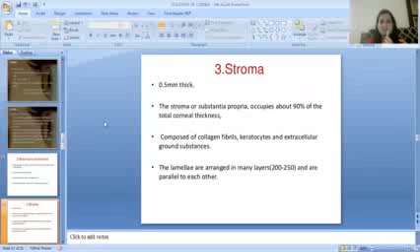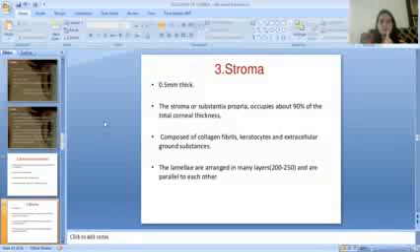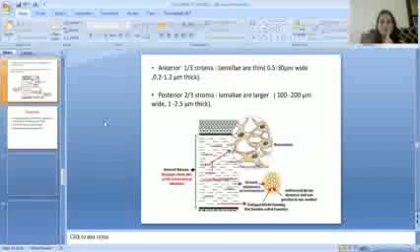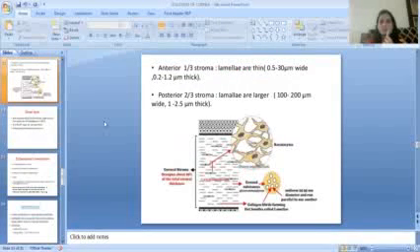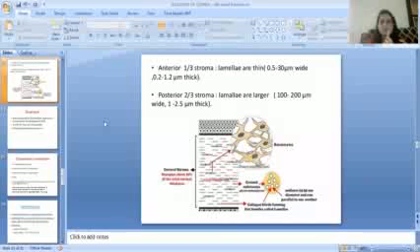Third layer is the stroma, which is 0.5 mm thick. The stroma or substantia propria occupies about 90% of the total corneal thickness, composed of corneal collagen fibrils, keratocytes, and extracellular ground substances. The lamellae are arranged in many layers, 200 to 250, and are parallel to each other.